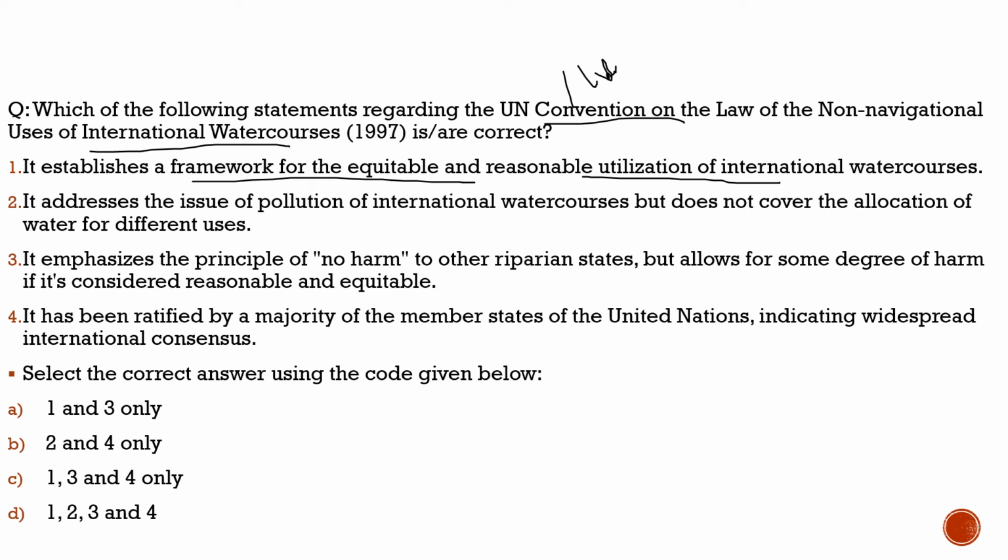Second statement: it addresses the issues of pollution of international water courses but does not cover the allocation of water for different uses. It is totally in contradiction with the first statement. The first part of this statement has no connection with the first statement, but the second part is definitely in contradiction with it. As we saw, the first statement says it establishes a framework for equitable and reasonable utilization of international water courses. The second statement says it does not cover the allocation of water for different uses. So it is very much in contradiction to that, and it is incorrect.